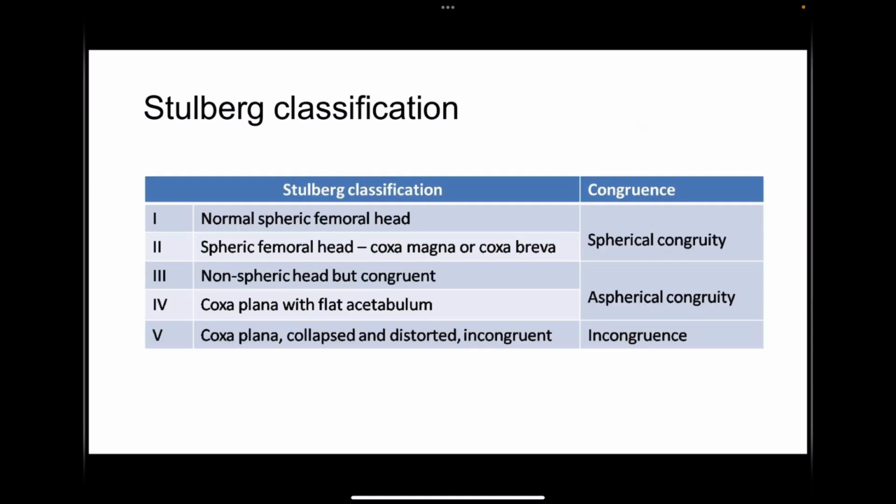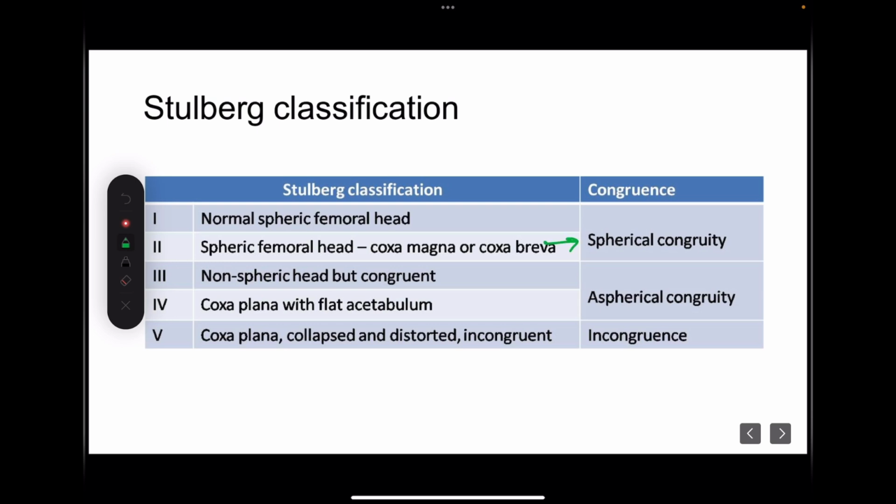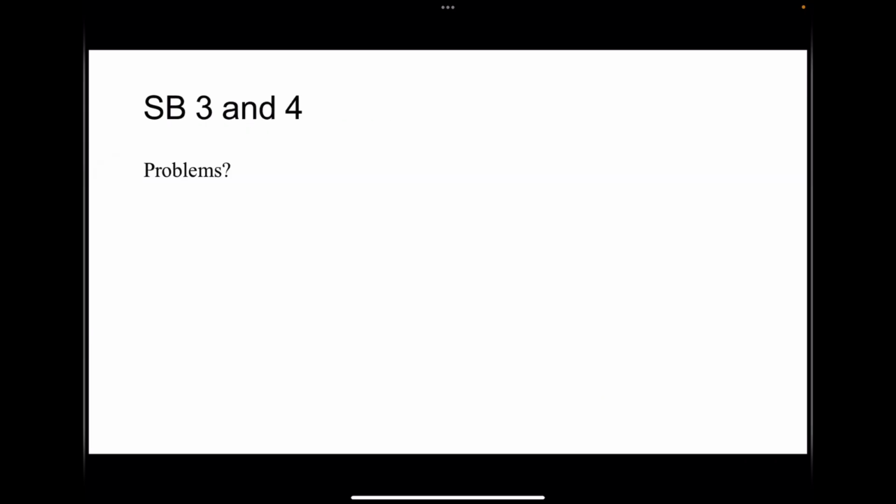But before that, I shall tell you about the Stulberg classification. We have already discussed it. There are mainly three classes: spherical congruity, aspherical congruity, and aspherical incongruity. Depending upon whichever class is there, we will be discussing our treatment. For class 1, mainly no treatment is required. Mainly for type 5, you have to do either replacements or arthrodesis. Arthrodesis is not done these days, but it has historical importance. But this is the category of type 3 and type 4, where most of the surgeries are done in salvage procedures. So what these surgeries are, we will be discussing.